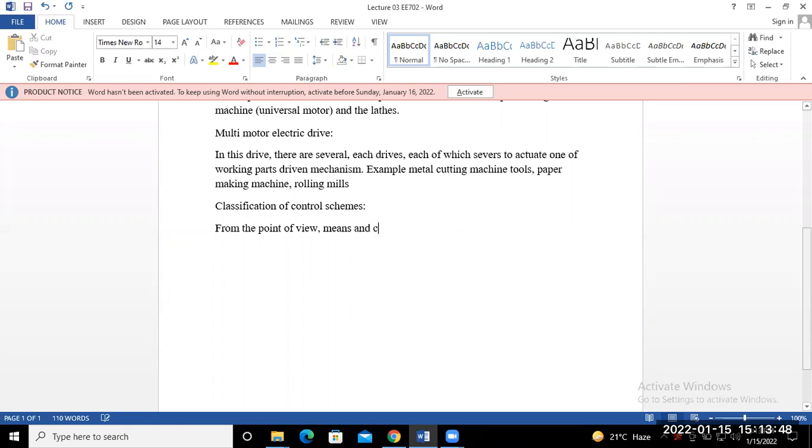And consequently, the way of controlling the function of the drives, the way we want to control the motion of the drives.